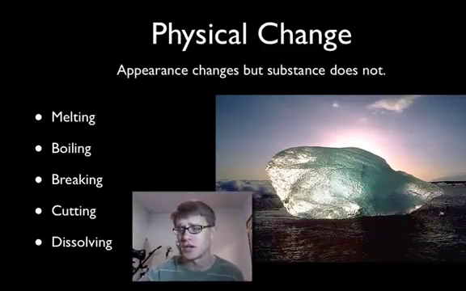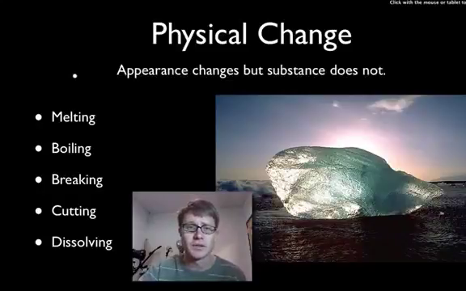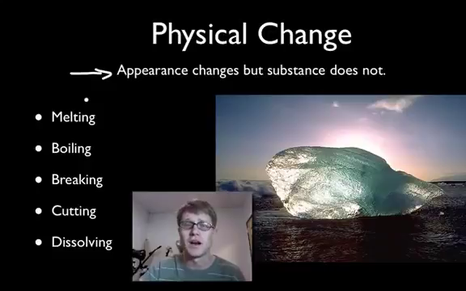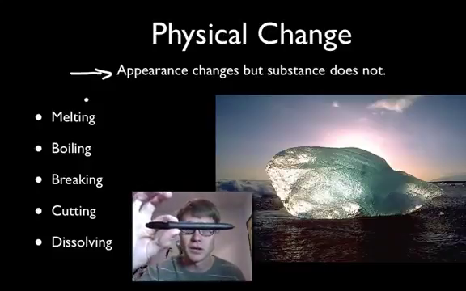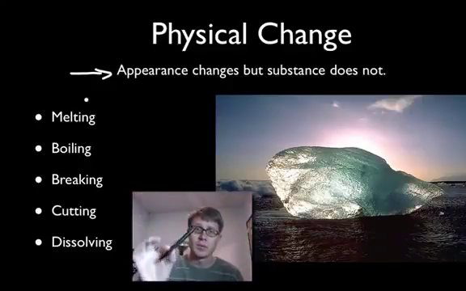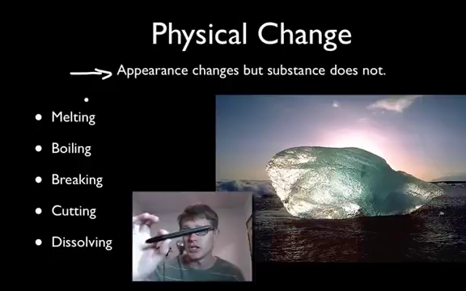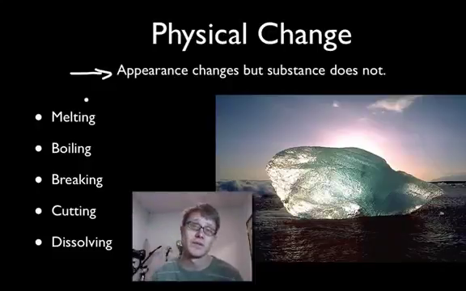Let's start with physical changes. My definition: physical changes occur when the appearance changes, but the substance does not. And so if we were to look at this pen, for example, is it undergoing change? We'd say, no, it's not changing at all. But let's say that this pen were to change its appearance, but it were still to be the parts of a pen. That would be a physical change.